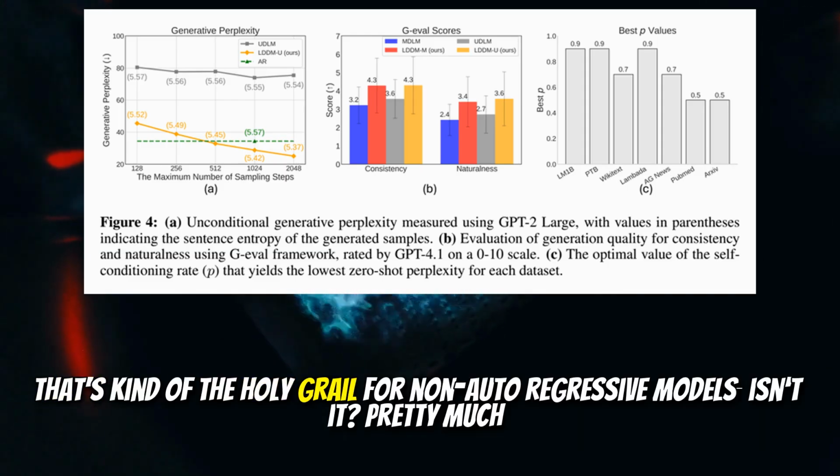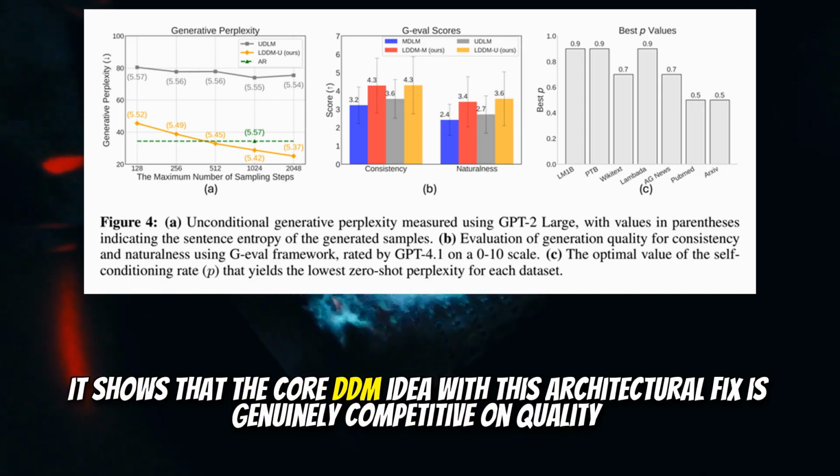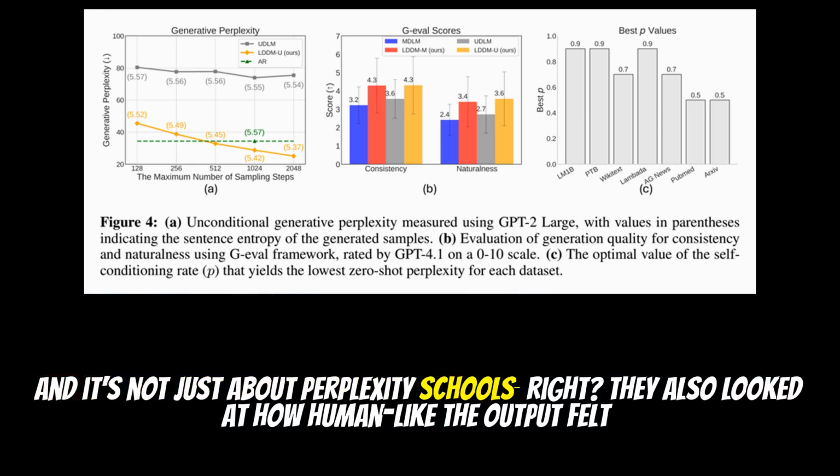That's kind of the holy grail for non-autoregressive models, isn't it? Pretty much. It shows that the core DDM idea with this architectural fix is genuinely competitive on quality. And it's not just about perplexity scores, right? They also looked at how human-like the output felt.